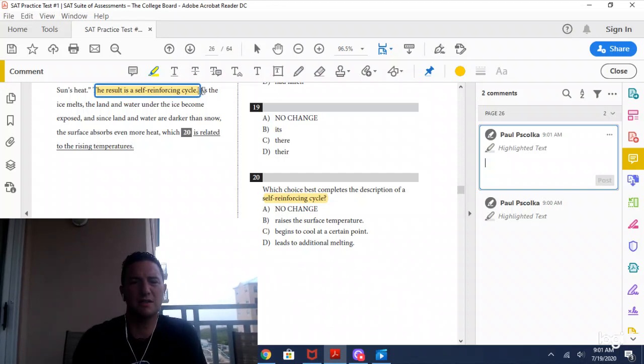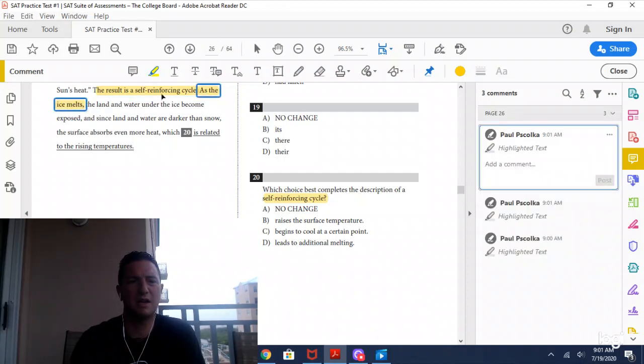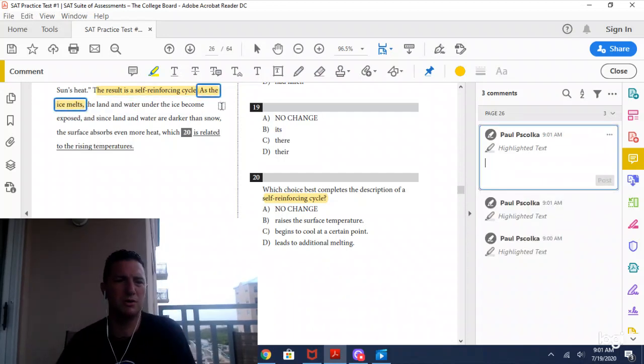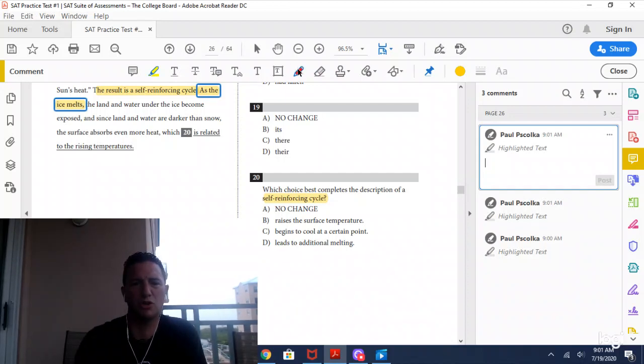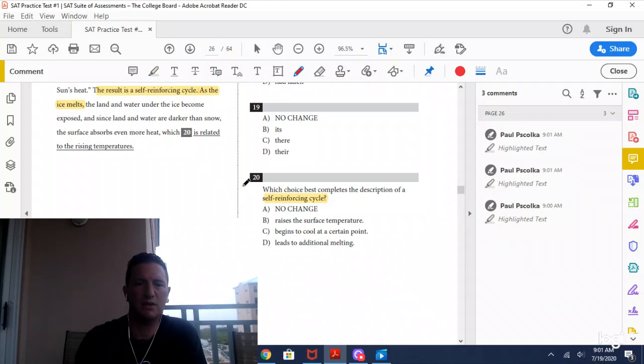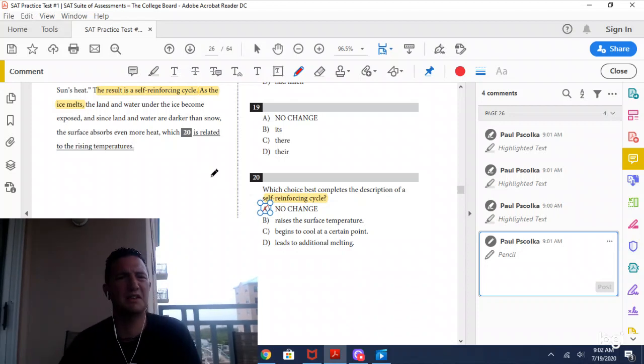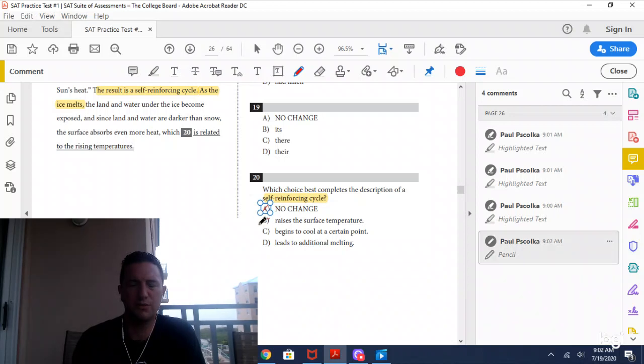Notice the first thing that the sentence says, "as the ice melts." And then it goes on to say, the land and the water under the ice become exposed, and since land and water are darker than snow, the surface absorbs even more heat, which, answer choice A, is related to rising temperatures. Now, answer choice A might seem to naturally end the sentence, sounds great, but unless it's emphasizing the self-reinforcing cycle, we cannot choose it. That's the same reason why answer choice B is wrong. "Raises the surface temperature" is not closing out that cycle or actually showing that it is in fact a cycle.